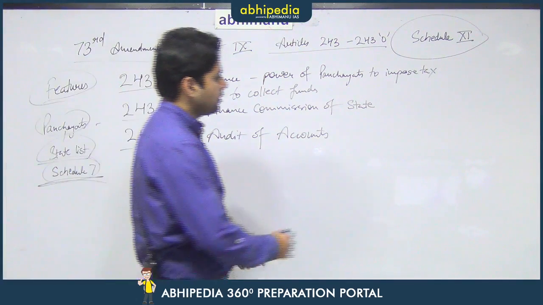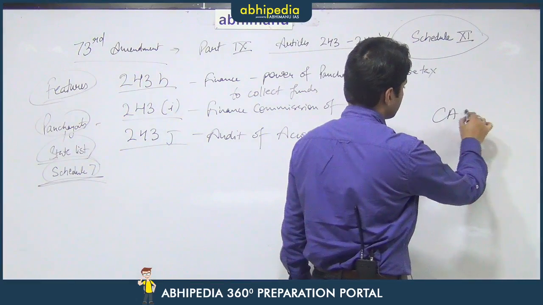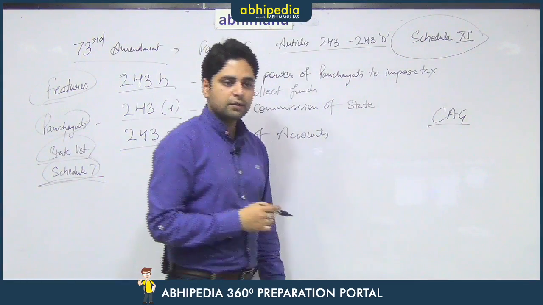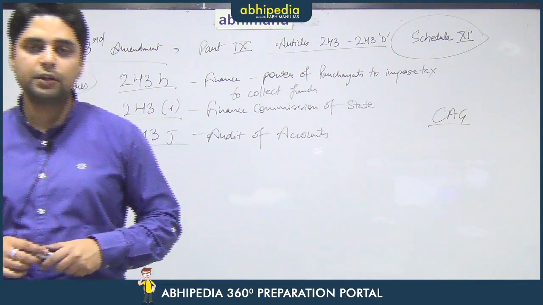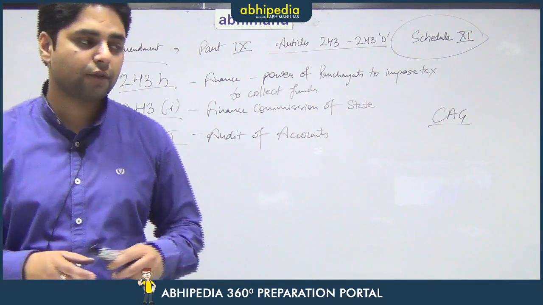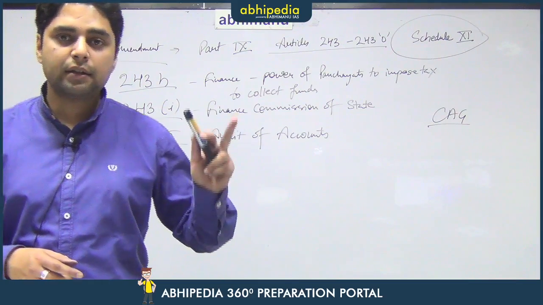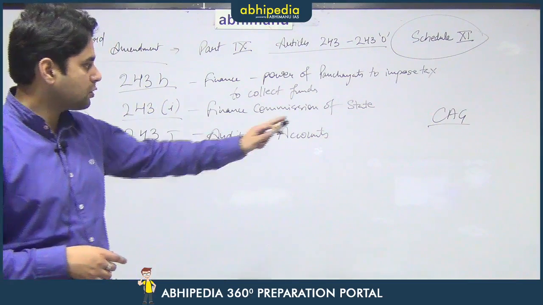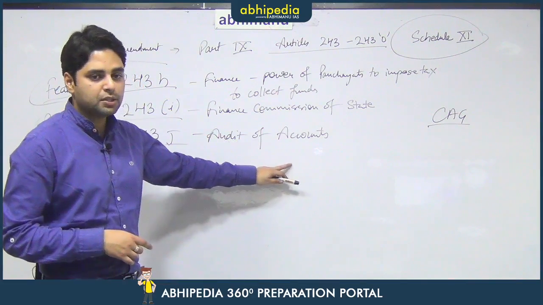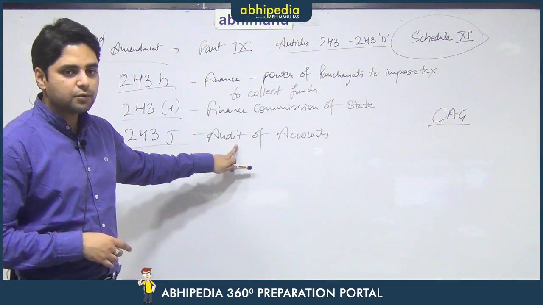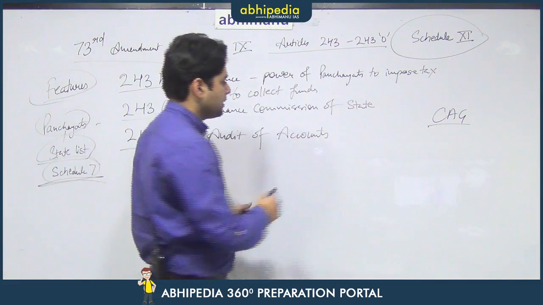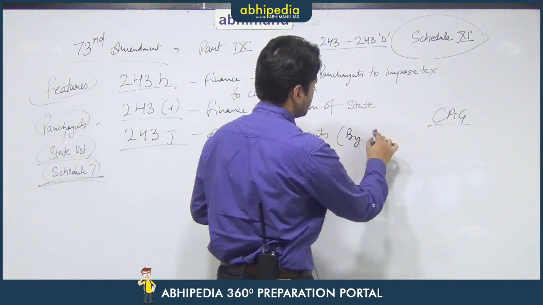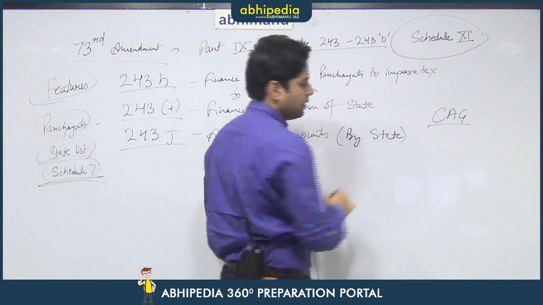Now, one thing is very important. There is an office of Controller and Auditor General. Controller and Auditor General is not concerned with auditing the accounts of panchayats. Controller and Auditor General is only concerned with auditing the accounts of the central government and the state governments. So, how these accounts are to be audited has to be decided by the state legislature. Now, the state will decide how this audit will be undertaken.